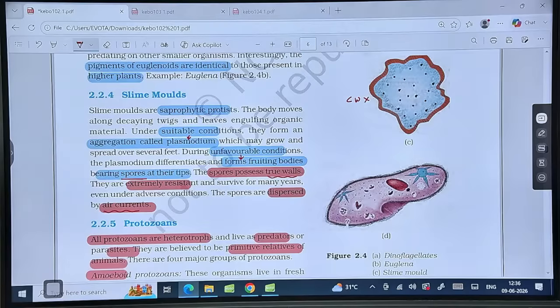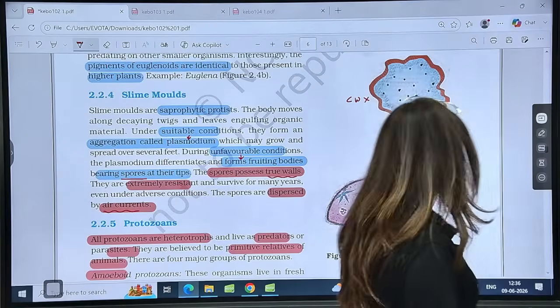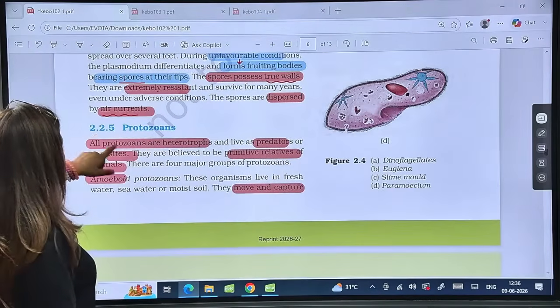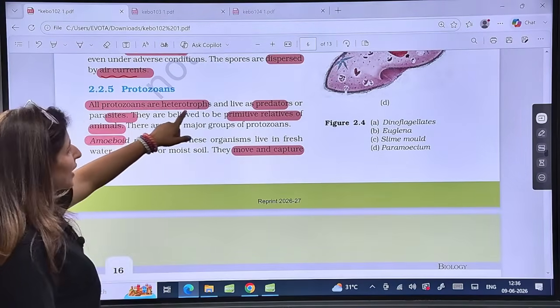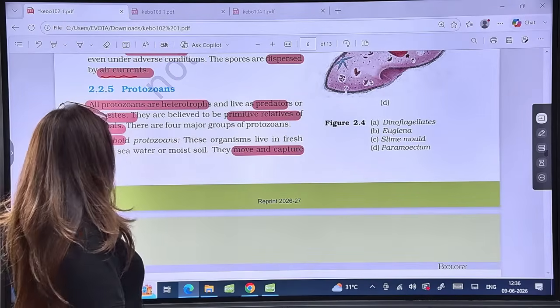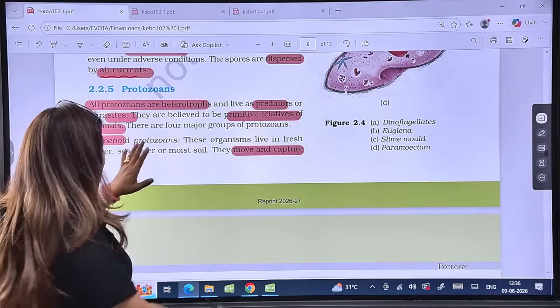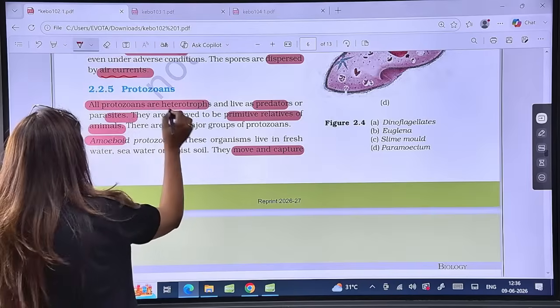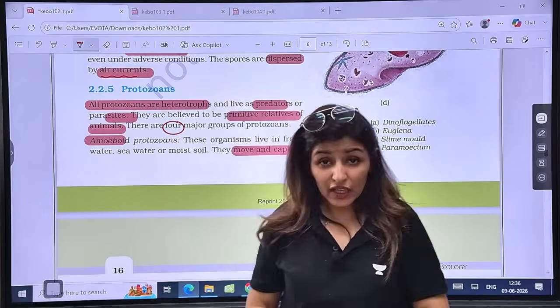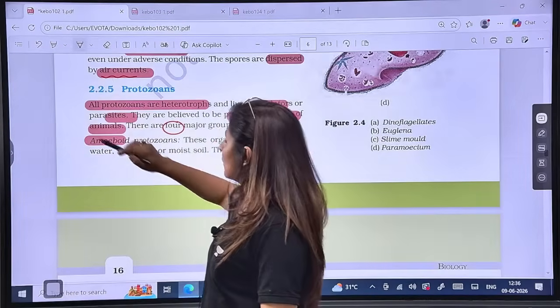Is that clear? Right? Now, moving on to the next type of protista, which is protozoans. All the protozoans are heterotrophs. They are predators and parasites, called the primitive relatives of animals, right? Now, they are further divided into 4 categories on the basis of locomotory structures.